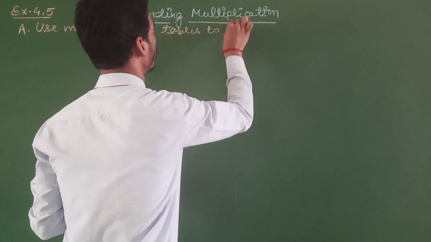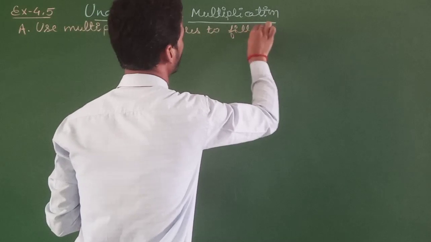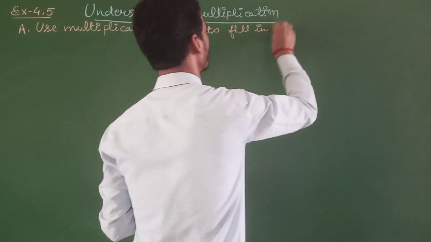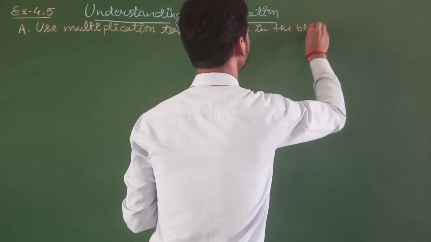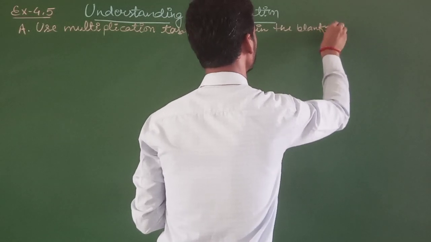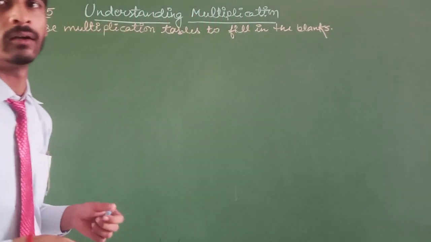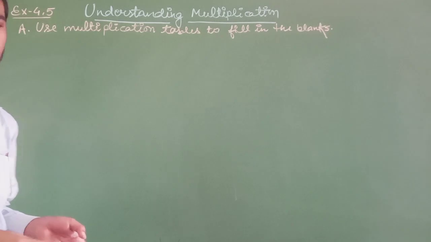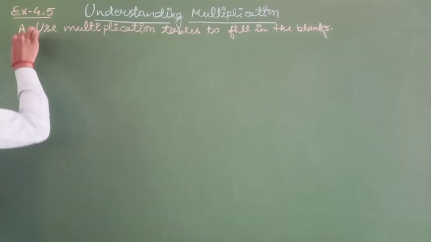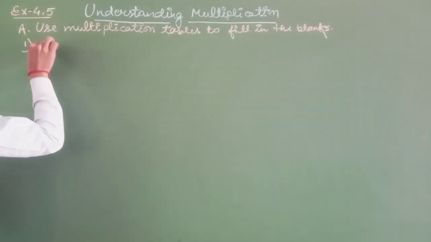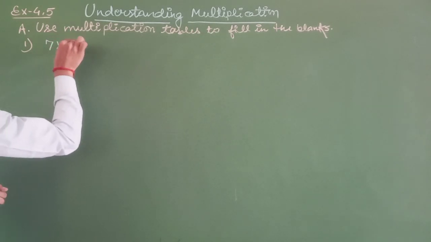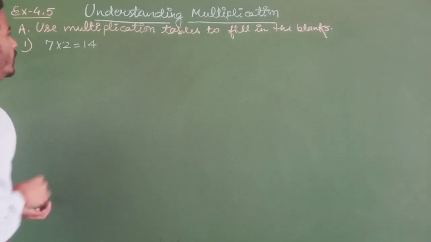Now the first one is 7 multiplied by 2. You know that 7 2s are 14.